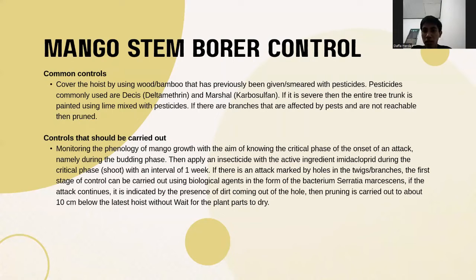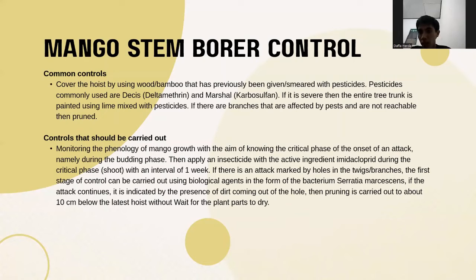Control that should be carried out: monitoring the phenology of mango growth with the aim of knowing the critical phase of the onset of an attack, namely the budding phase. Then apply an insecticide with the active ingredient imidacloprid during the critical phase or shoot phase, at an interval of 1 week.